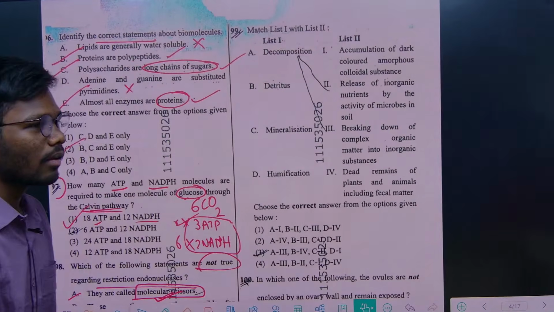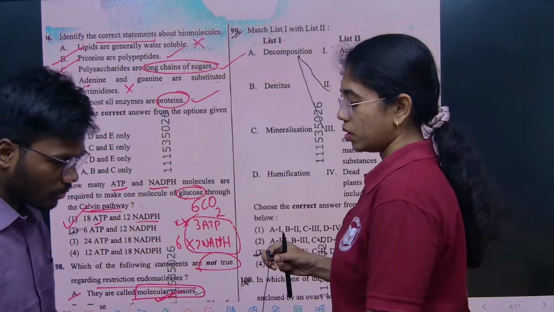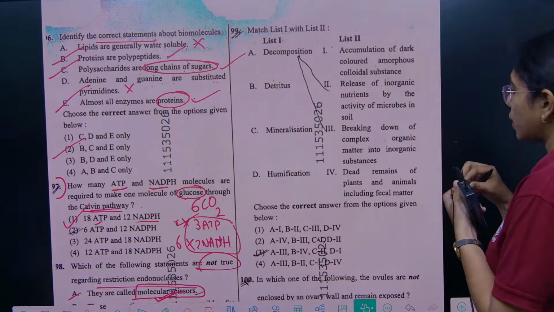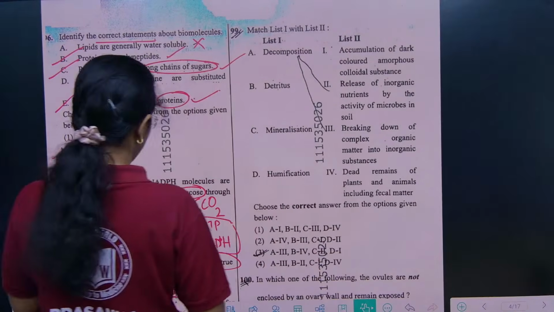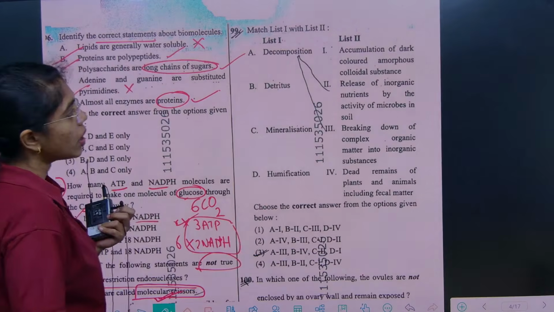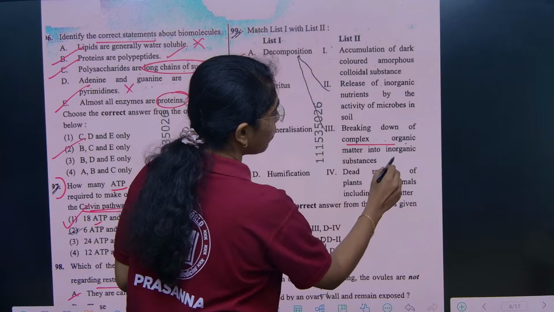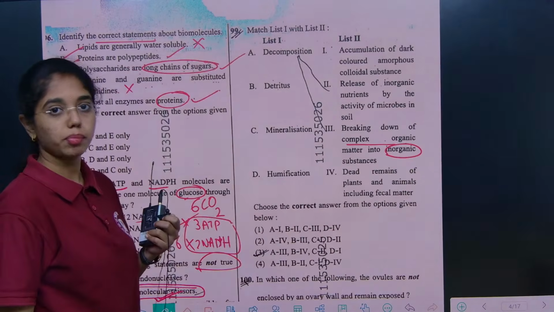99th question. So, here if we see, this is a question which is very simple and easy. If you observe, first is decomposition. Decomposition means what? The breakdown of complex organic matter into simpler inorganic substances.